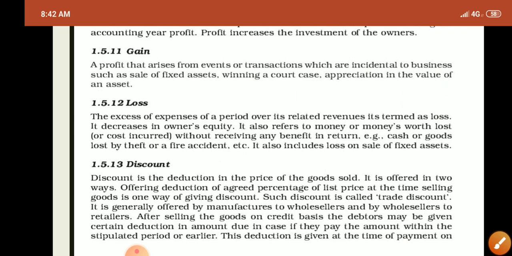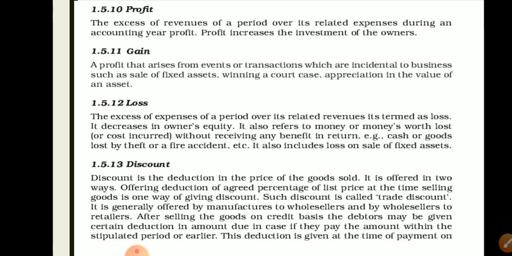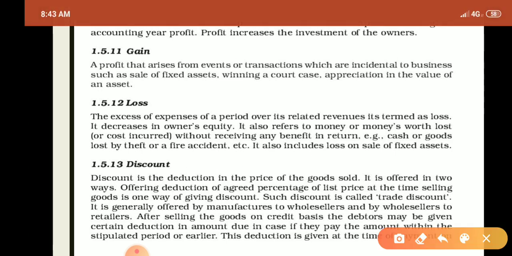The second point is gain. Gain is a profit that arises from events and transactions which are incidental to business, such as sale of a fixed asset, winning of a court case, or appreciation in the value of an asset. Gain is very similar to profit, but it arrives incidentally. We sell a fixed asset, or win a court case.